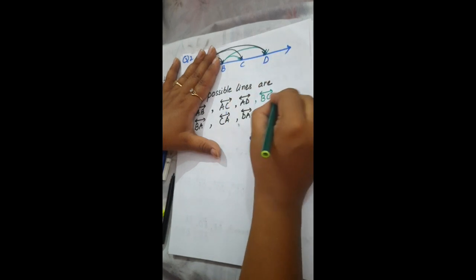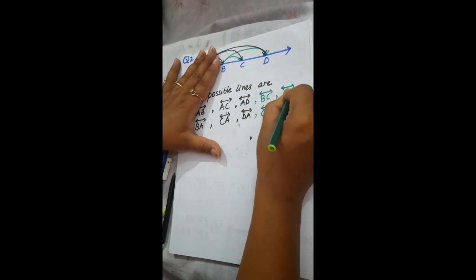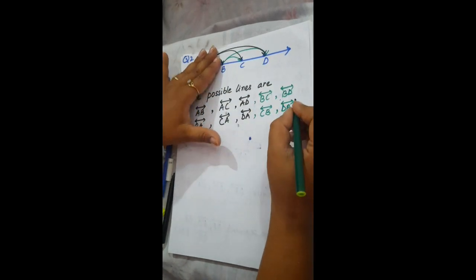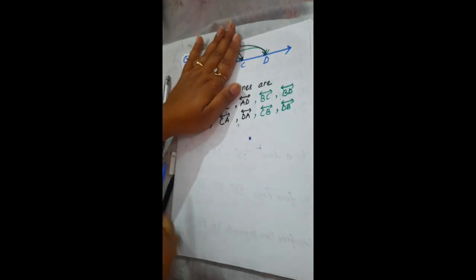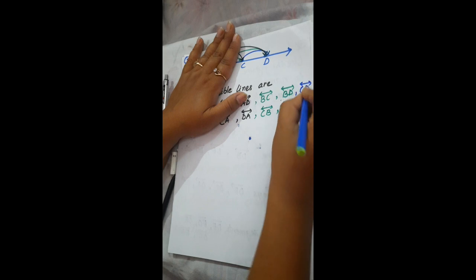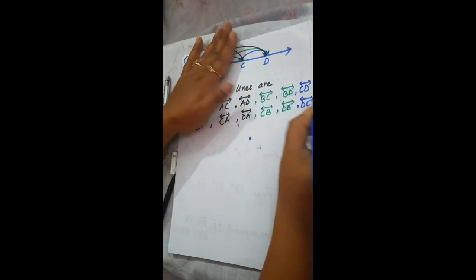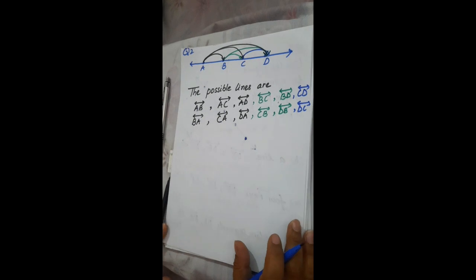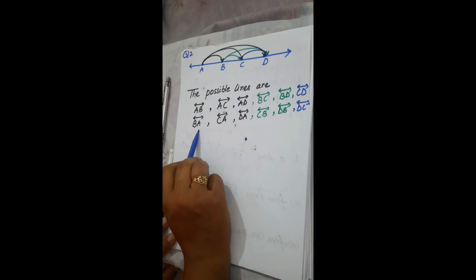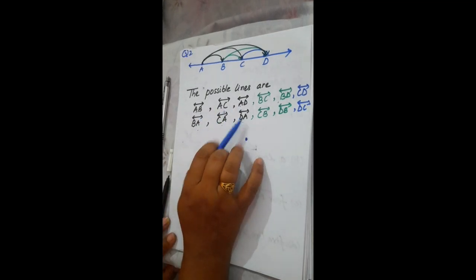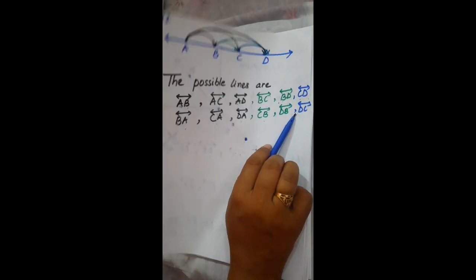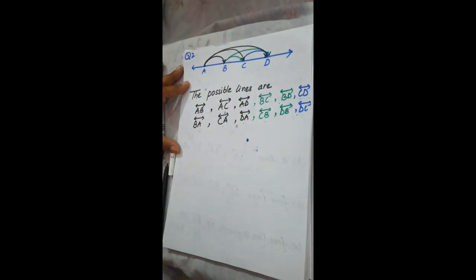Then BD. Then DB is also a line. So from B all the possibilities have been done. Then next I have this CD, then DC. So this is all the possible ways of lines. So these all are the possible lines: AB, BA, AC, CA, AD, DA, BC, CB, BD, DB, CD, DC. In this way I write all the possible ways.